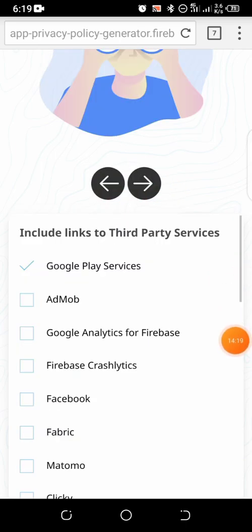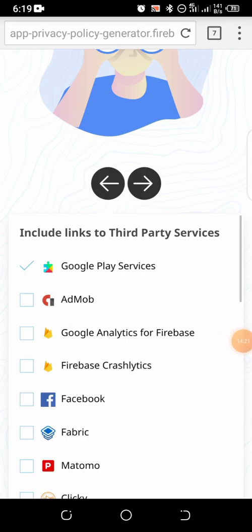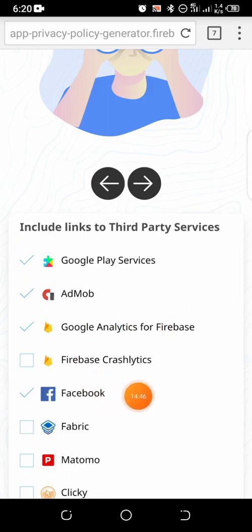Here we want to click on the services we are indicating. I can add Admob to the list, or maybe I can add Google Analytics to the list. Probably Facebook. It's not that I'm using all these things, but I'm creating this privacy policy so that I can use it. If you create any app, you come back here to do the same thing.